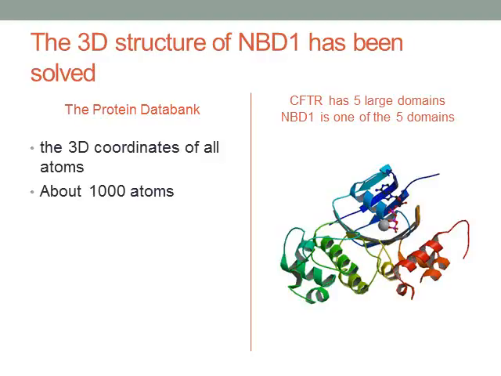CFTR has 5 large domains. Nucleotide binding domain 1 is one of the 5 domains. The primary mutation that causes cystic fibrosis lies in this domain. The 3D structure of nucleotide binding domain 1 has been solved, and the coordinates can be found in the protein databank.